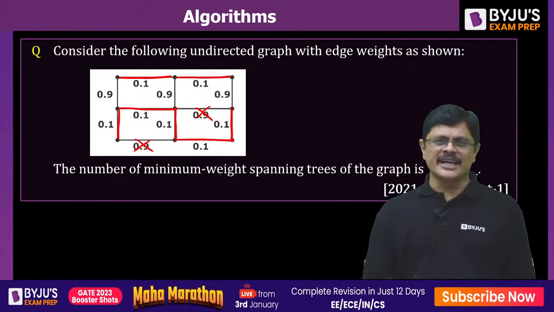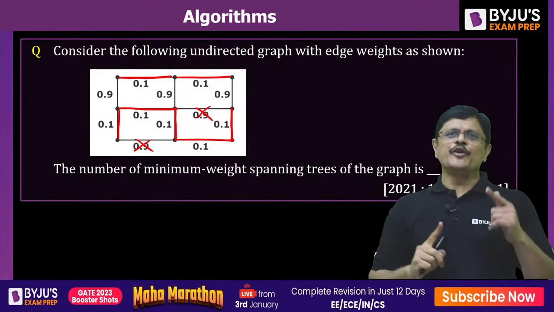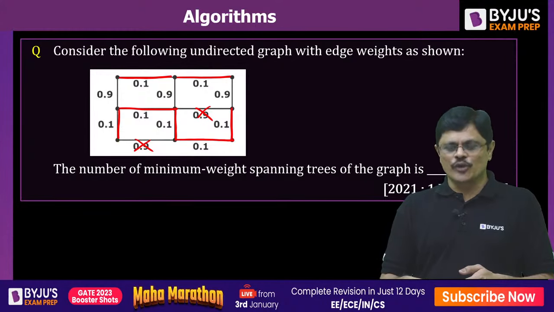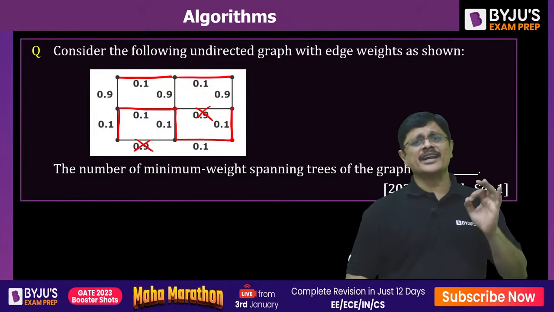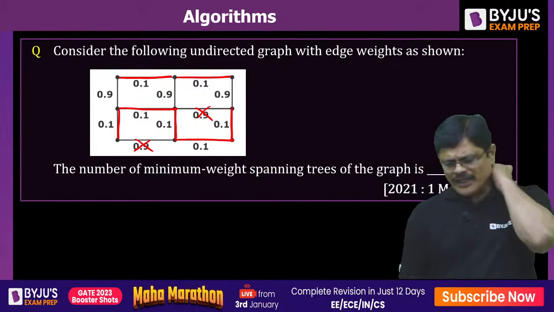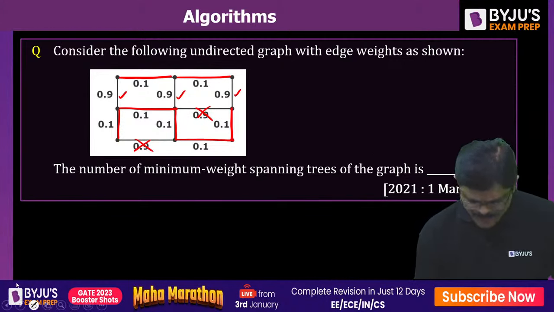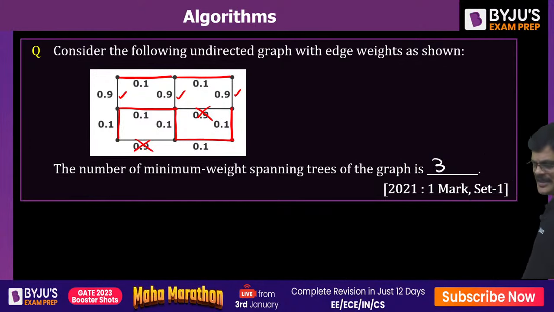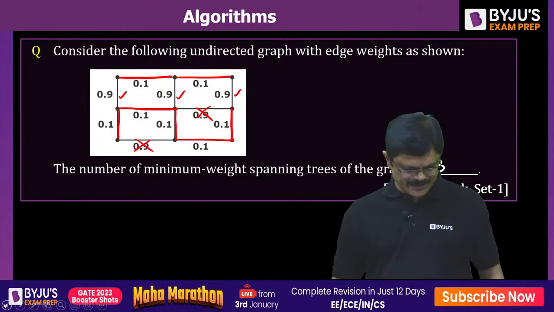Now, here we have 2 components, one above and one below. If you can connect them... How many edges have you selected so far? 1, 2, 3, 4, 5, 6, 7 edges you selected. Total 9 vertices are there, so we require one more edge. For that edge, you can select either this or this or this. So what is the answer for this? 3 is the answer, Babu. It is not 7, it is just 3, sir. 3 is the answer for this. Yeah, Pranab Paul, 3 is the correct answer.